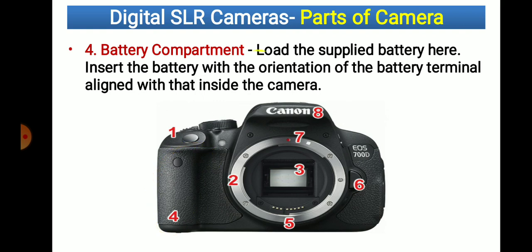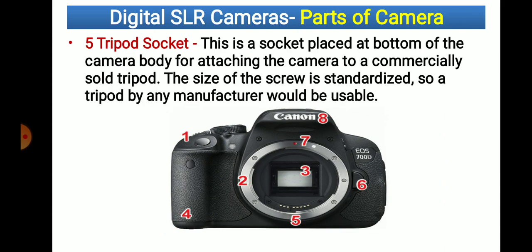So load the supplied battery. That means the battery which is required to operate this camera. So the battery we are able to load here. Enter the battery with the orientation of the battery terminals aligned with the inside of the camera. Here we are able to load the batteries to capture the image.